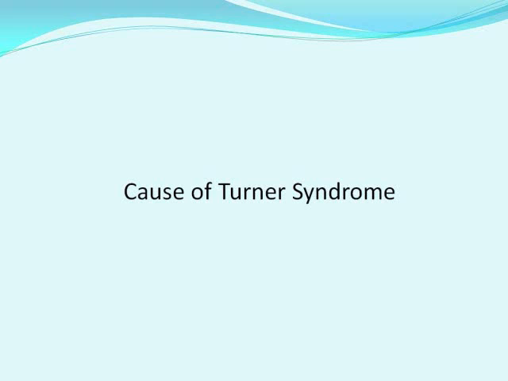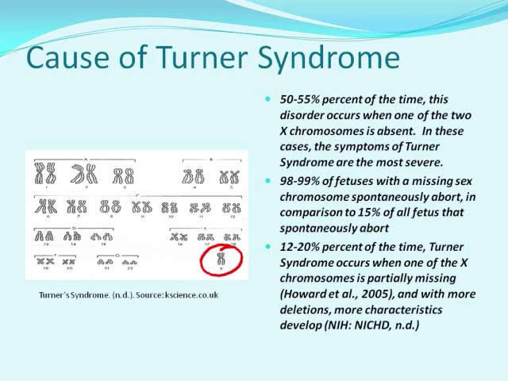Now I will provide an overview of the cause of Turner syndrome. There are 3 possible causes of Turner syndrome, all which occur prenatally. The first of these causes occurs 50 to 55% of the time when one of the 2 X chromosomes is completely absent. In these cases, the symptoms of Turner syndrome are the most severe.